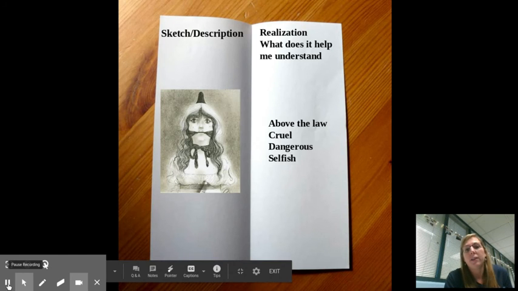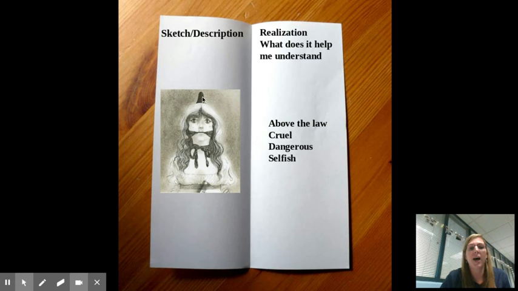All right, you probably have something sketched. Obviously, I didn't sketch this. I'm not that gifted, but this is Bess. She's tied up and you can see the gun is pointing at her. She's gagged and she's looking out the window to watch the road in which the highwayman would come. So you see these redcoats, they show up and they do whatever they want. It shows that they believe themselves, and they are, above the law. They're cruel, and they're dangerous, and they're selfish. And so this helps me to see what these guys are like. The author doesn't come out and say it, but he shows it right here in their actions.